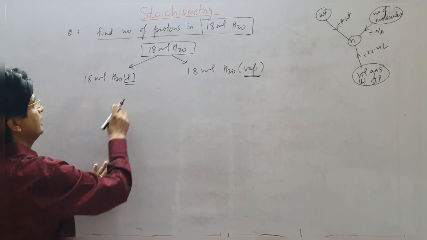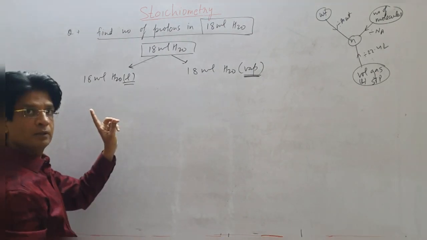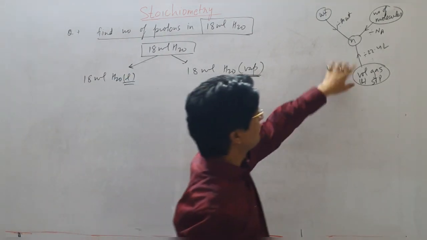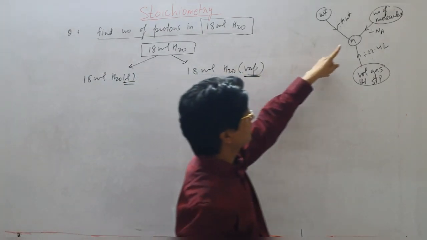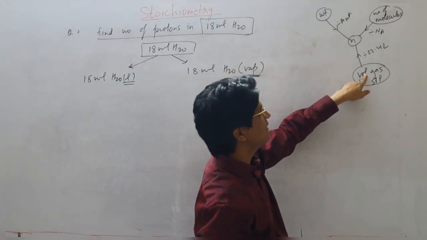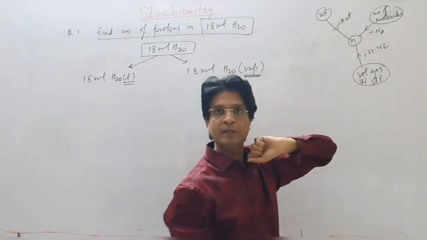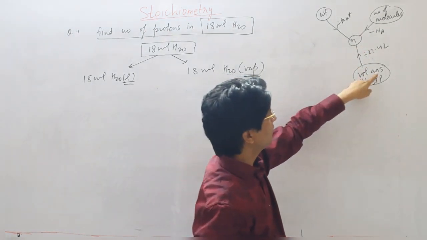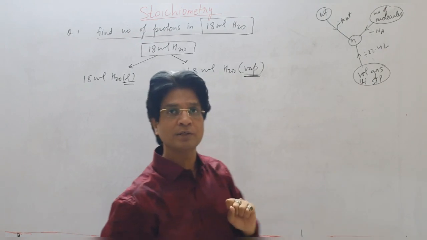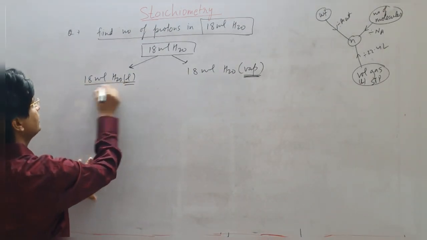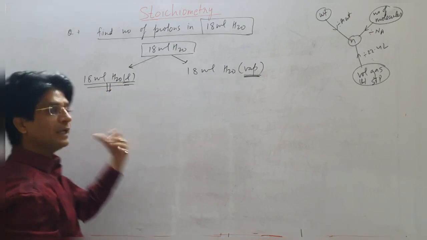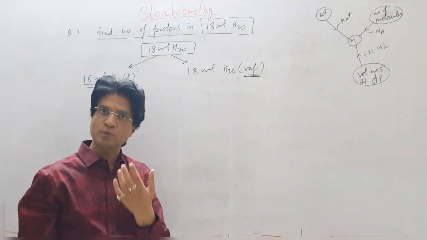Now when they give you liquid, this root is not available. People say, sir, they have given volume, and on this graph you have taught that whenever the volume is given, we have to divide by 22.4 liter. But this is valid for gas, not for liquids. Whenever they give you liquid, they will also give you the density of the liquid. In the case of water, the density is 1 gram per ml.